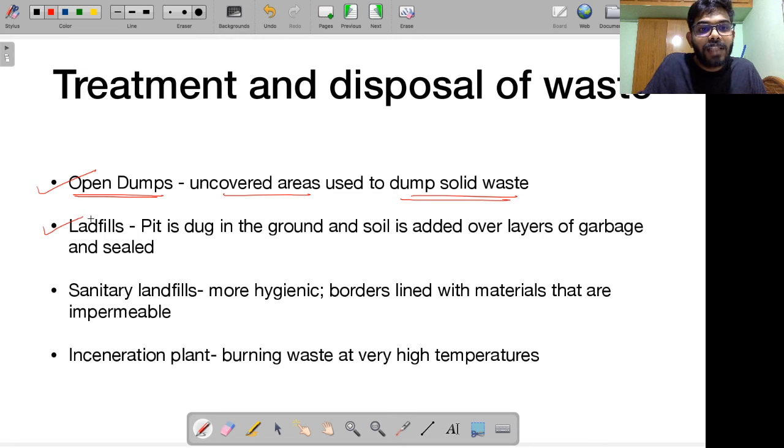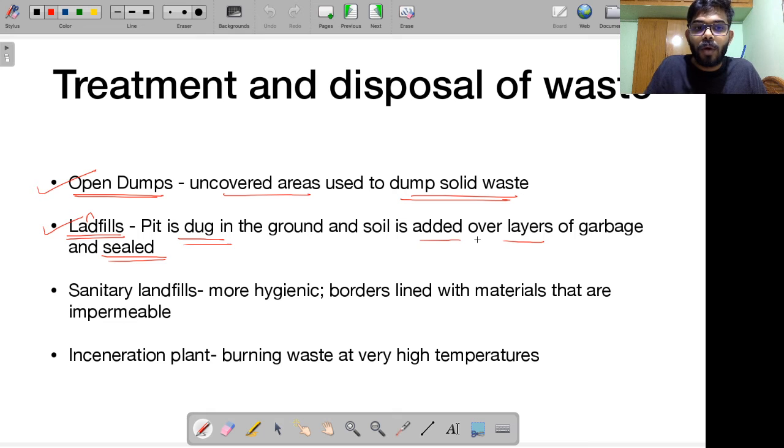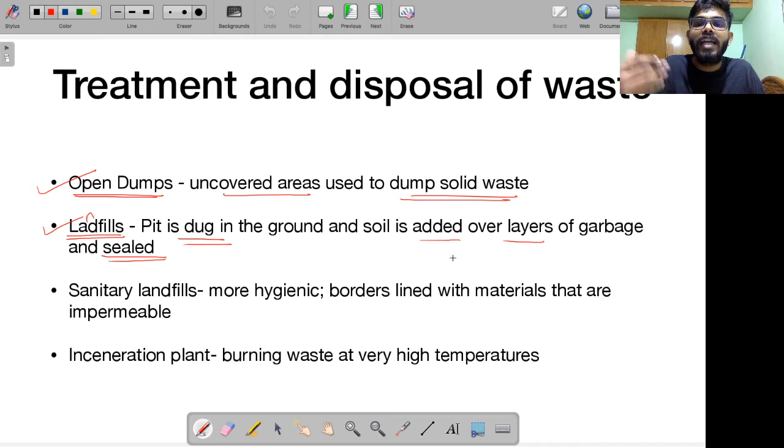Then we have something called landfills. A pit is dug in the ground, and soil is added over layers of garbage. What exactly am I trying to say? What you do for landfills is you dig a pit like this. This is ground, so you dig a pit like this, and then you put garbage over here. Then you add layers of soil over the garbage. This is called landfills.